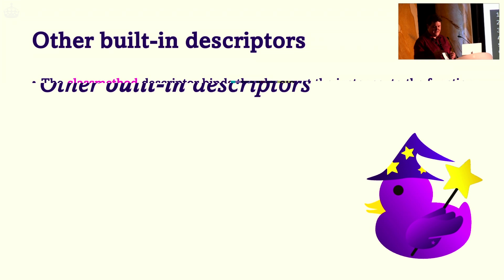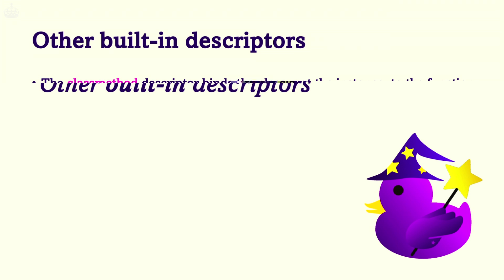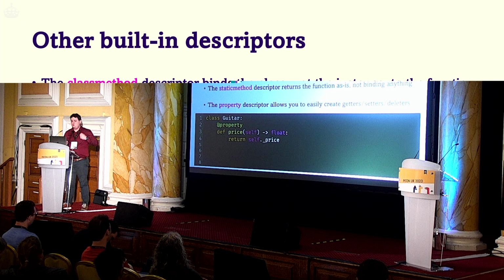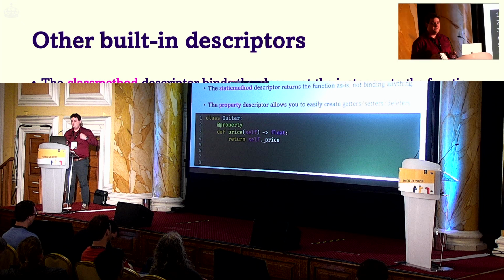And then finally, and this is probably one that most of you have already used, the property. If you use a property, you can create a property object. You can give the property object a function that's used to delegate the get to. In this case, it's just a simple method. And now you can access the .price attribute without calling the method, because the property object will make sure to already call that method for you.